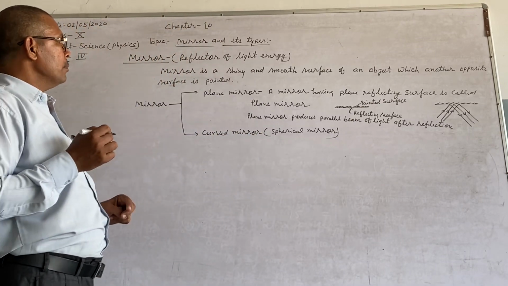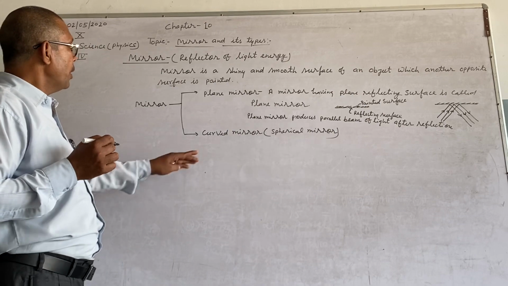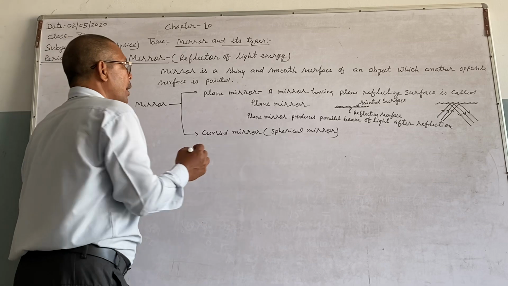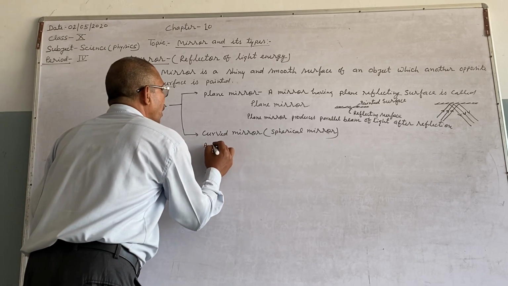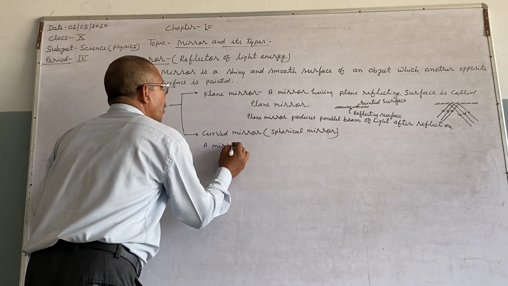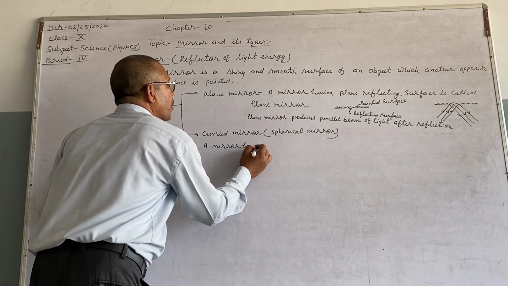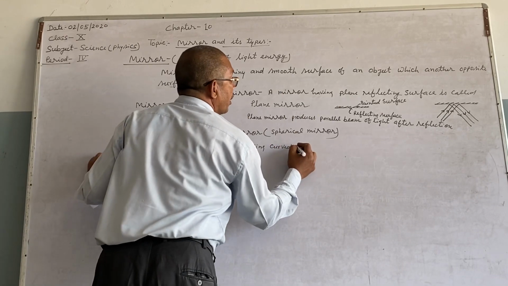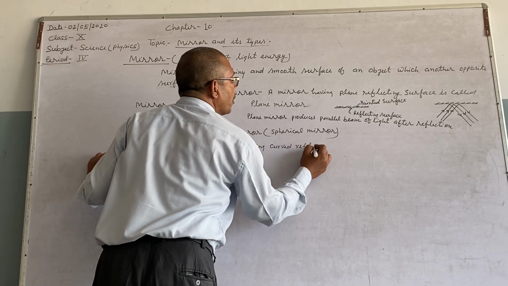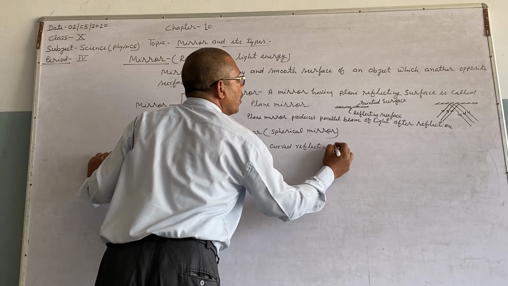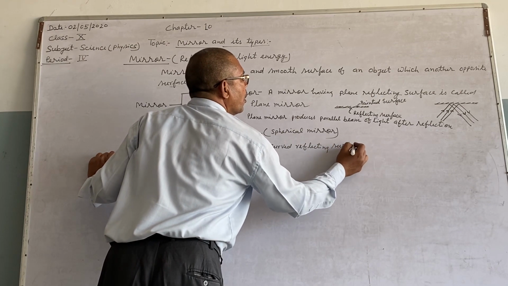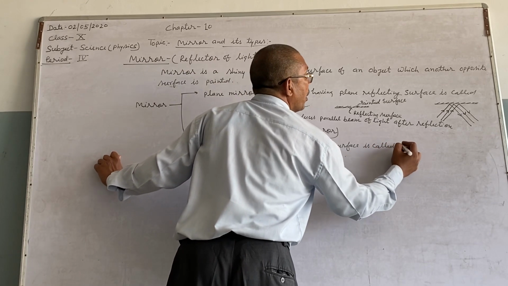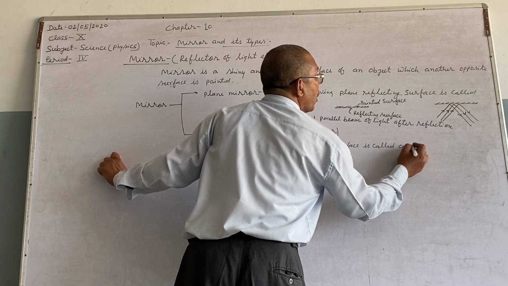Second thing, see about the curved mirror or spherical mirror. A mirror having a curved reflecting surface is called a curved mirror.